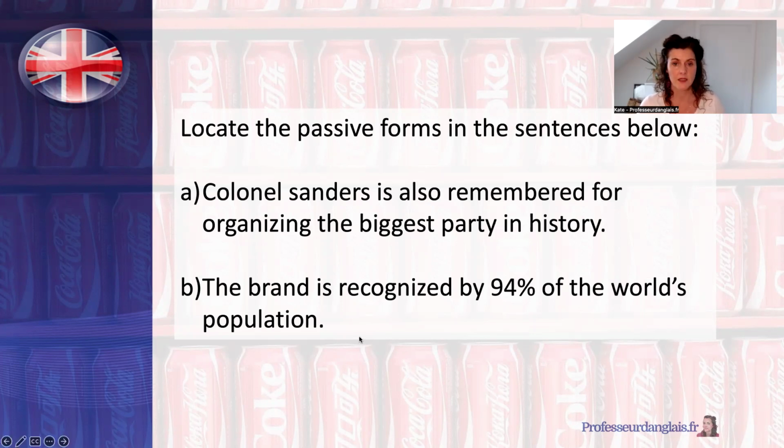Sentence B. The brand is recognised by 94% of the world's population. Can you locate the passive forms in these sentences? We have is remembered and is recognised.